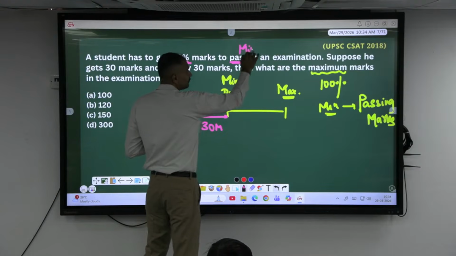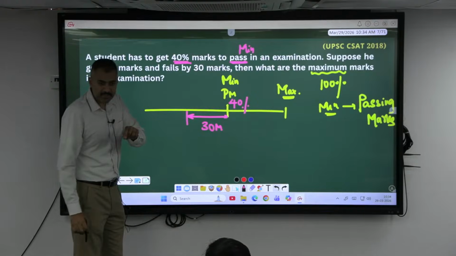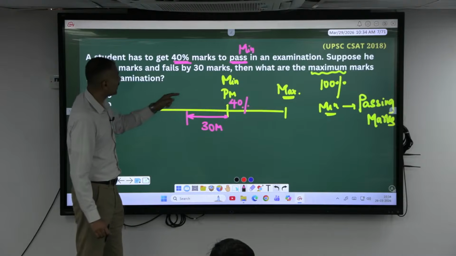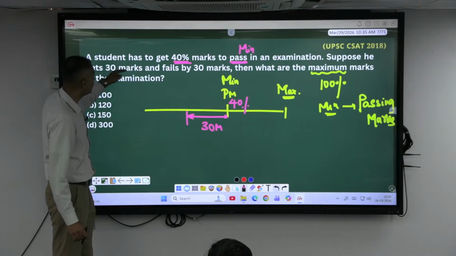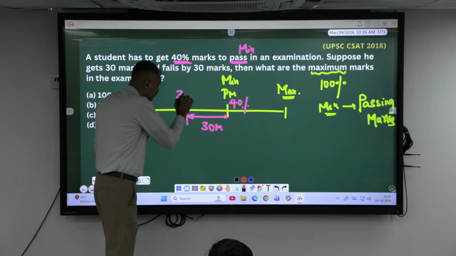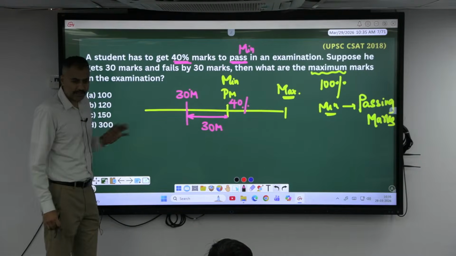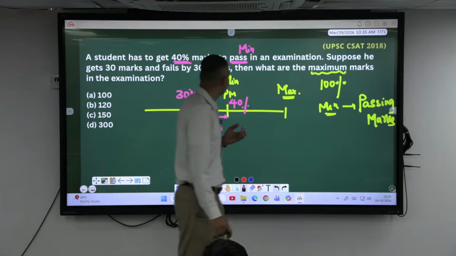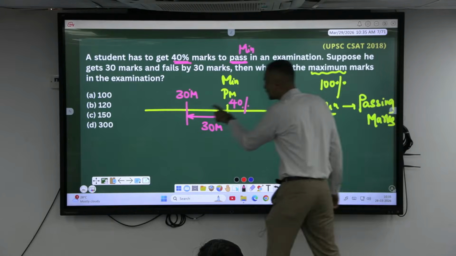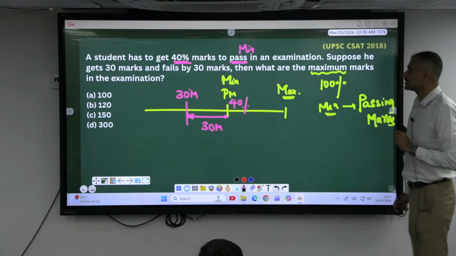So, this is the minimum. What is the minimum? 40%. But is he getting 40%? No. He got how much? 30 marks. Okay. He got 30 marks and failed by how many marks? 30 marks. Can you do it now at least? A student has to get 40% here to pass in the exam. Suppose he gets 30 marks and fails by 30 marks. Then what is the maximum marks in the exam?